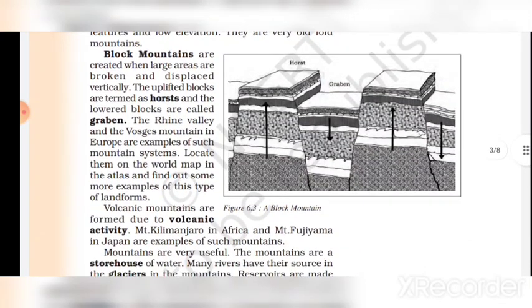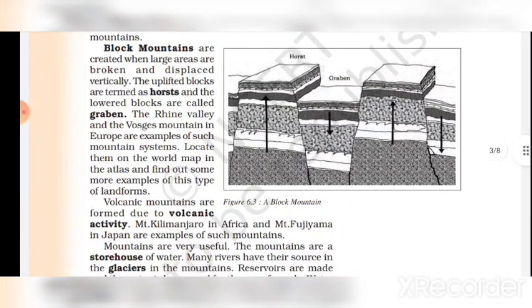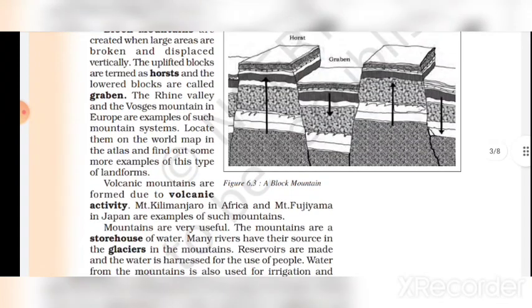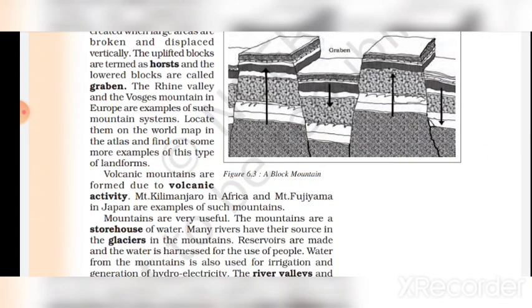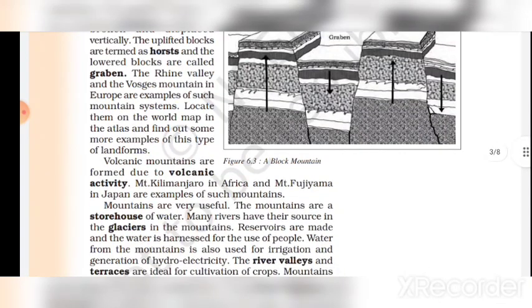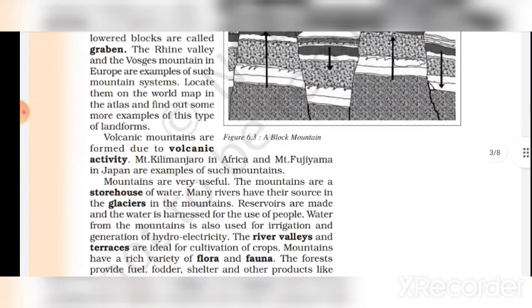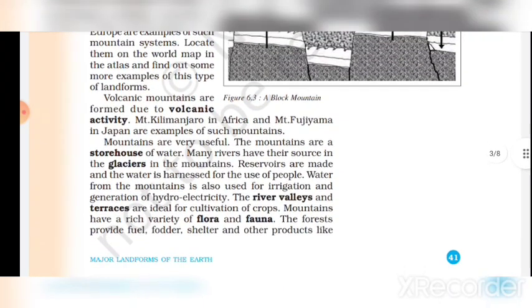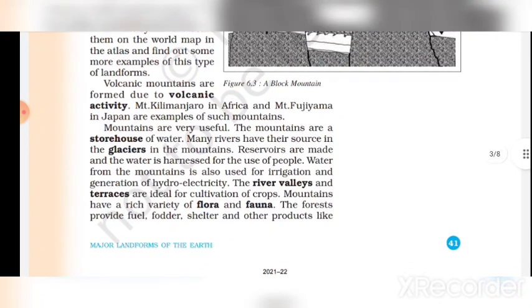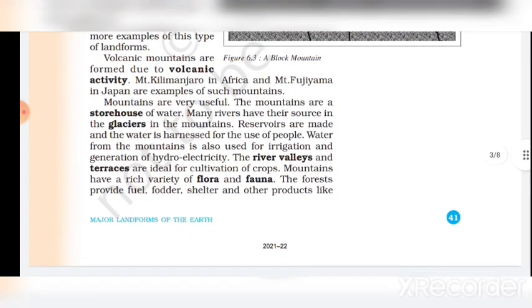Block mountains are created when large areas are broken and displaced vertically. The uplifted blocks are termed horsts and the lower blocks are called graben. The Rhine Valley and the Vosges mountain in Europe are examples of such mountain systems. Locate them on the world map in the atlas and find out some more examples of this type of landform.